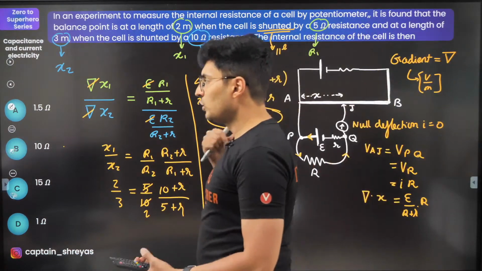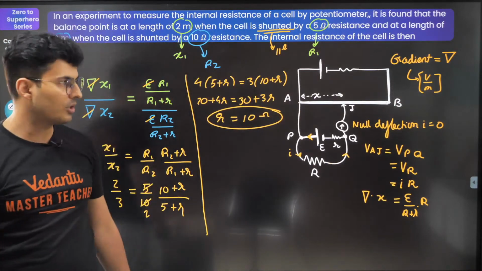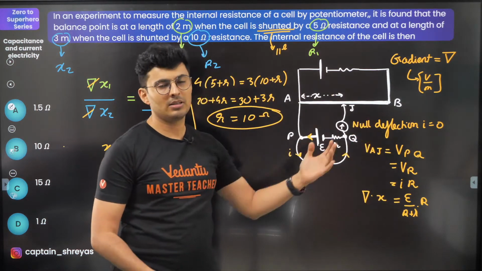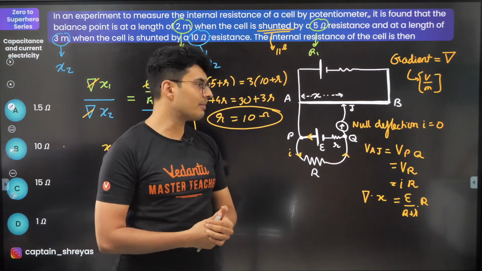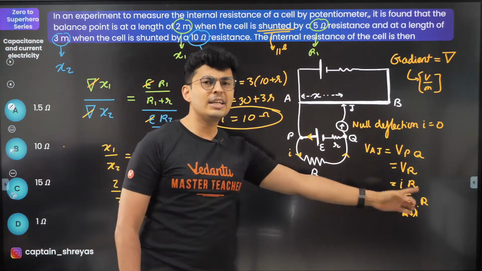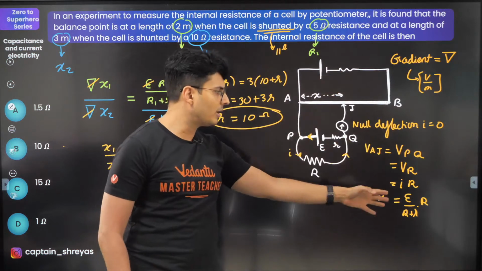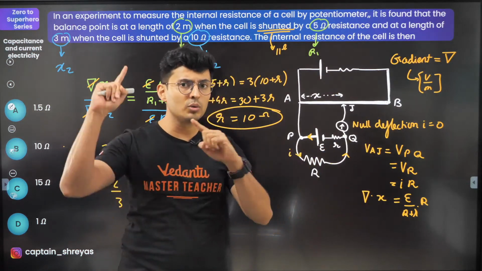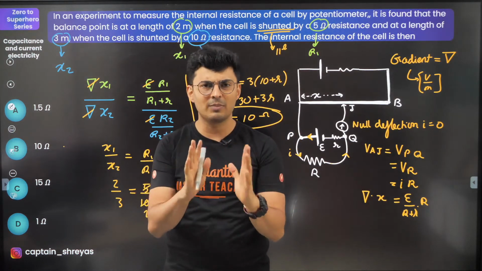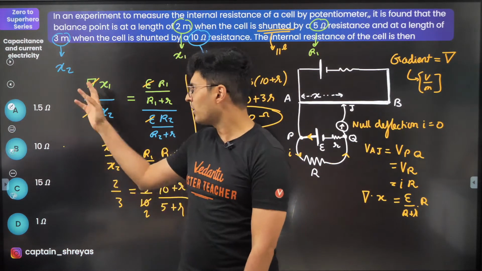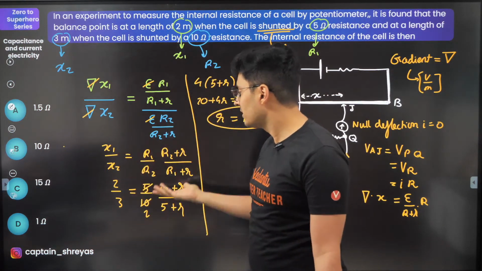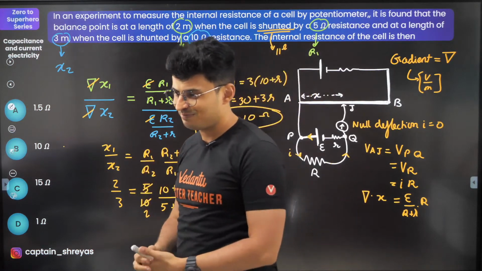So if you have the knowledge of potentiometers and if you know how it works, there are 2 distinct circuits. No problem is very difficult. It's just solving it in steps. The first step was to understand how the balancing length is related to the internal resistance. So first I got rid of that problem. Then I know there are 2 situations given. Usually it is either addition, subtraction, ratio, multiplication, one of these things. So I wrote down the same equation 2 times. I divide, so many things got cancelled, rest is just substitution, that's all.